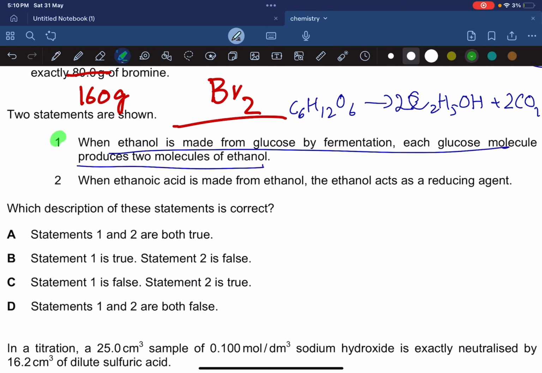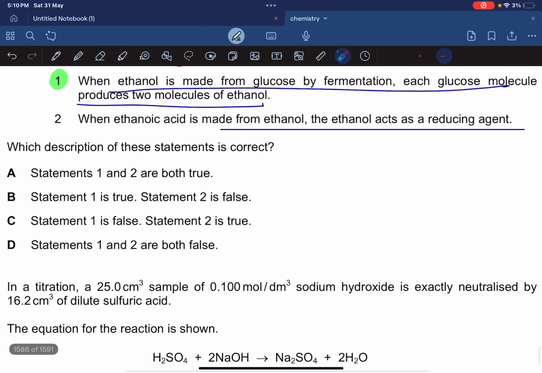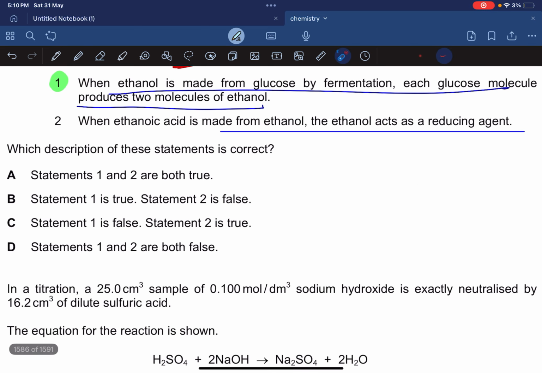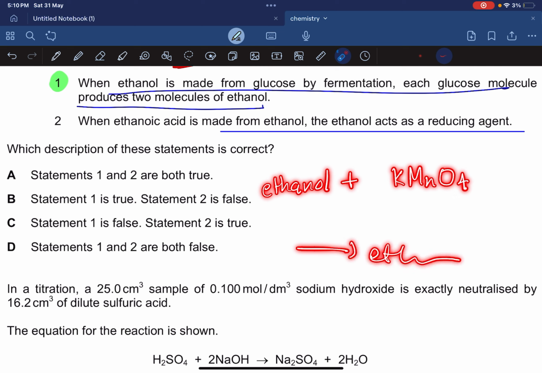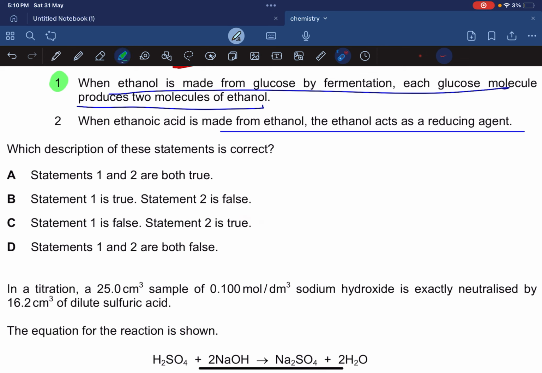That's correct. Statement 2: when ethanoic acid is made from ethanol, the ethanol acts as a reducing agent. Okay, how is ethanoic acid made? You take your ethanol, you add to it an oxidizing agent, that's KMnO4, and then you form your ethanoic acid. So basically this is your oxidizing agent, and ethanol indeed acts as a reducing agent. So this is also correct.